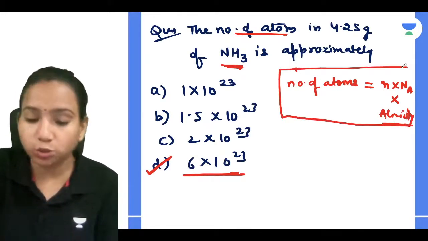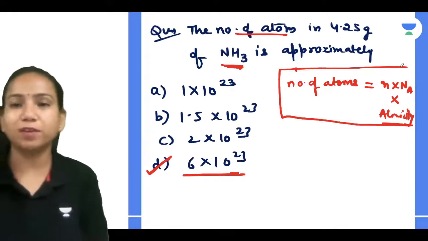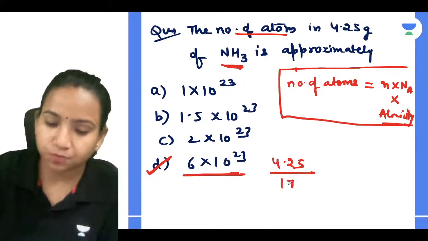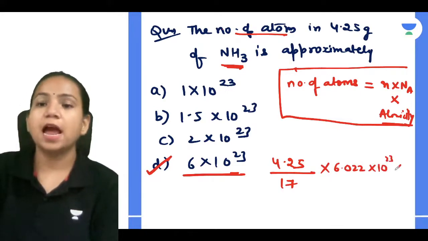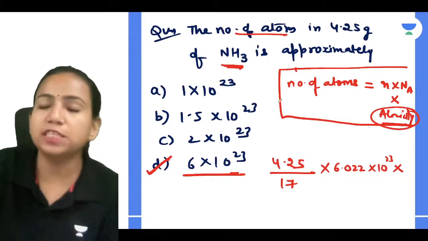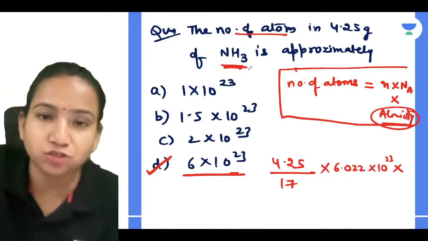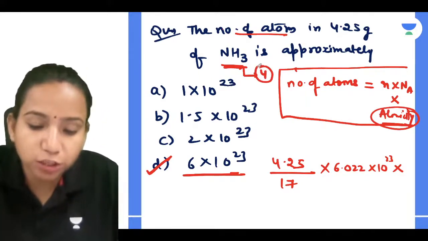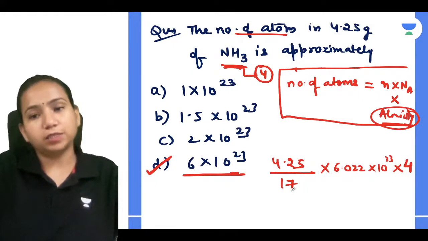Correct. So when you have to calculate number of atoms in a molecule, use that formula. But if you have to calculate number of atoms in an atom only, just multiply number of moles into Avogadro number. So you can relate, very simple. Number of moles, how will you calculate? 4.25 divided by 17, the molar mass of ammonia, into Avogadro number 6.022 into 10 to the power 23, and also you will multiply with the atomicity, meaning the number of atoms present in a molecule. And what is the atomicity of NH3, guys? Yes, 4. Correct. The atomicity of NH3 is 4, so you'll be multiplying by it and you will get the answer.